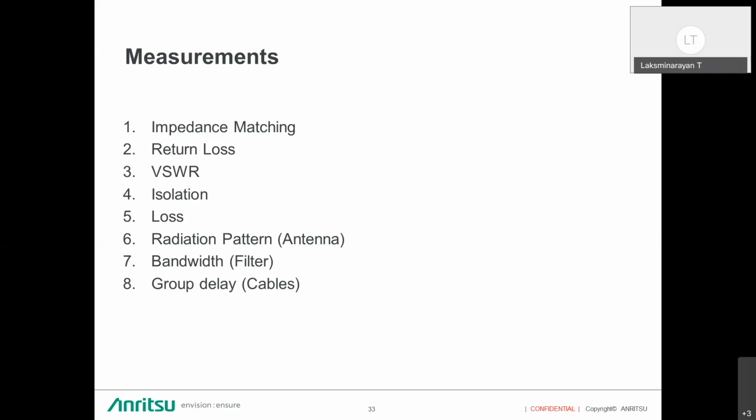And group delay, which measures the phase variation of the DUT with reference to the frequency. So these are some of the measurements that we will do on passive components.